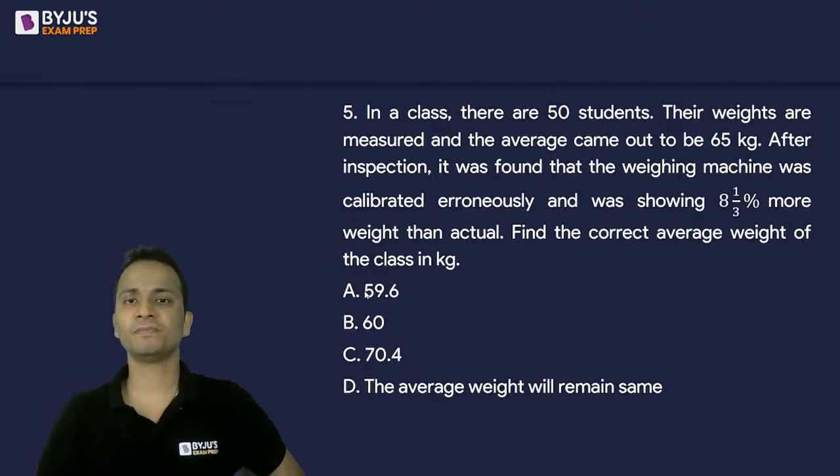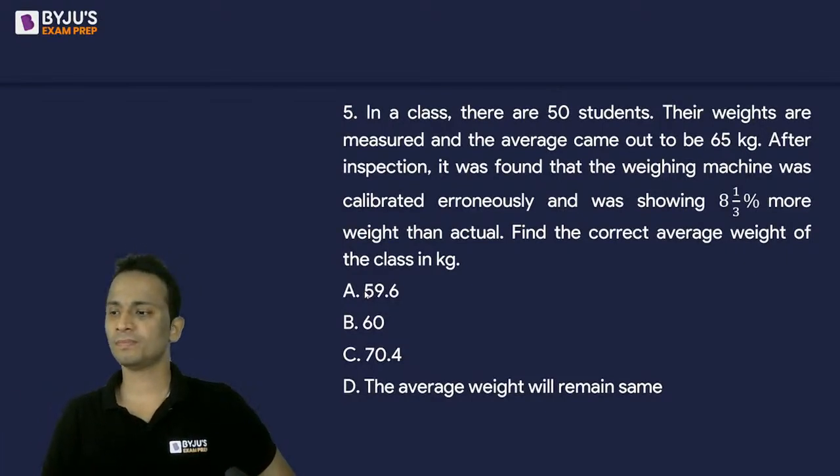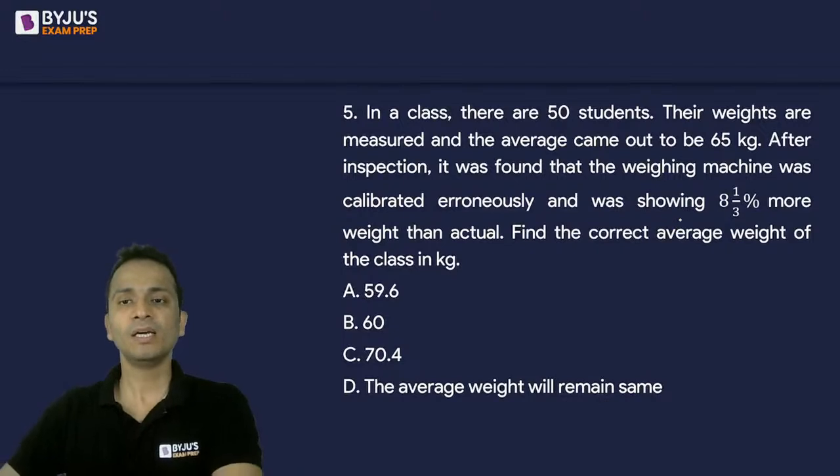Yes, any answer? So the weighing machine had an error and it was showing 8 1/3 percentage more than the actual weight.